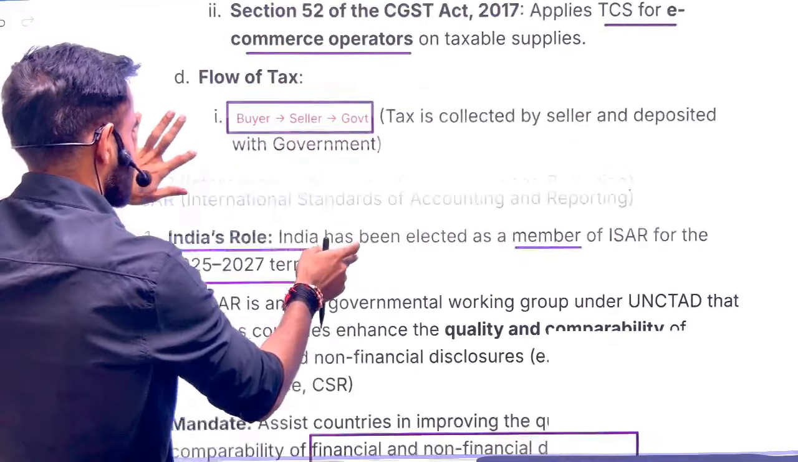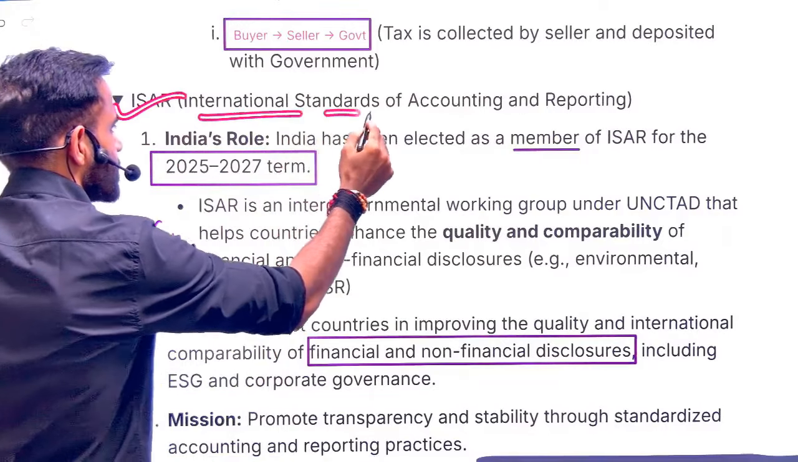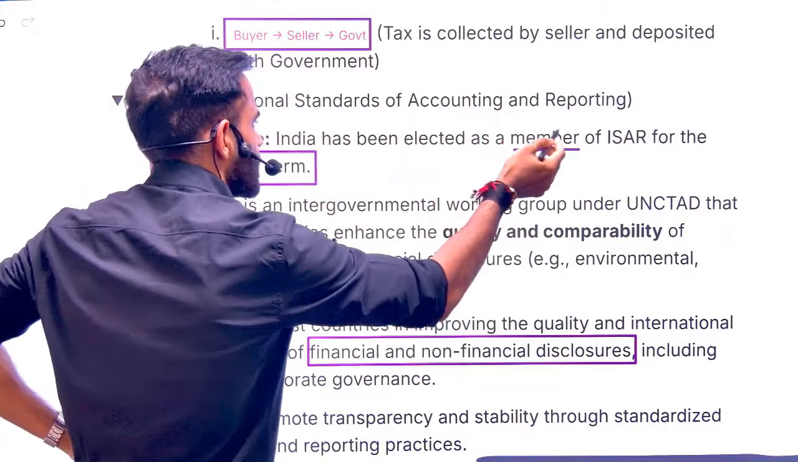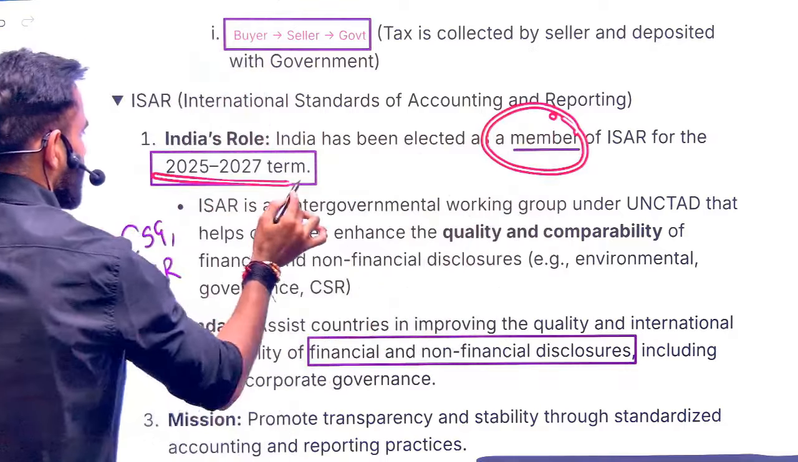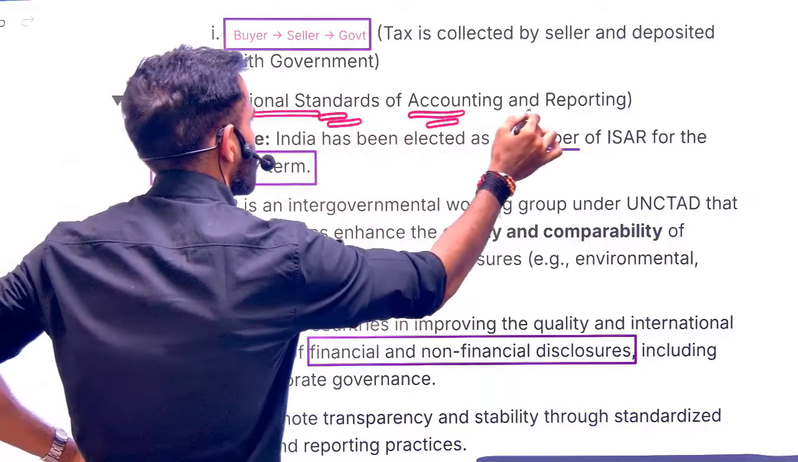Okay, rest everything is self-explanatory. Next is related to ISAR, that is International Standards of Accounting and Reporting. So recently India became a member of this for the next 3 years. In a very simple sense, these set the standard for accounting and reporting.